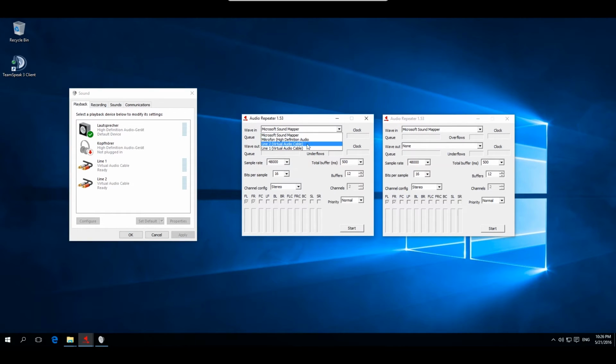In the first audio repeater, wave in needs to be line 1 and wave out needs to be your main playback device like your headset. The second audio repeater needs to be line 2 in wave in, and also your main playback device in wave out. Wave out needs to be the same on both so it will work. Now start both of them.